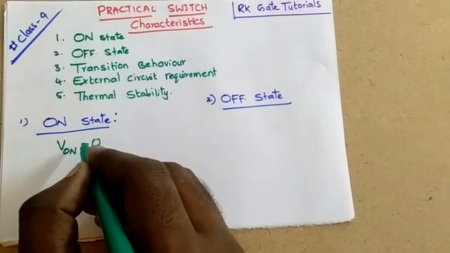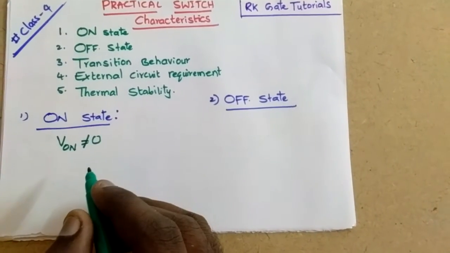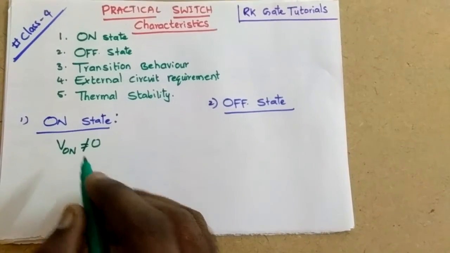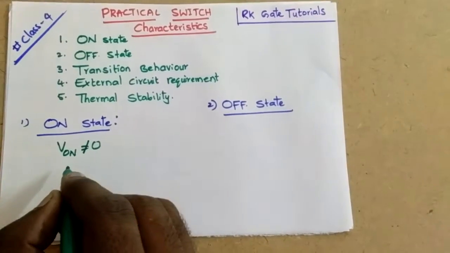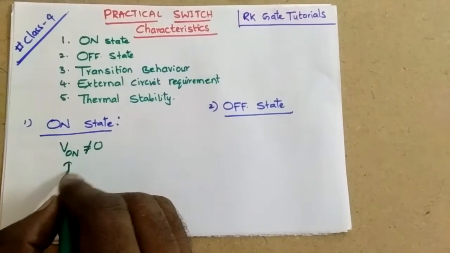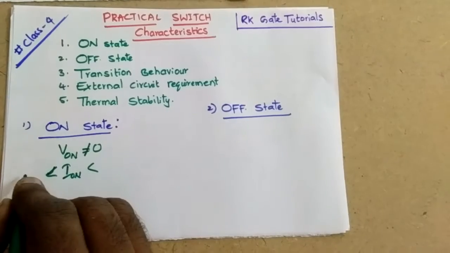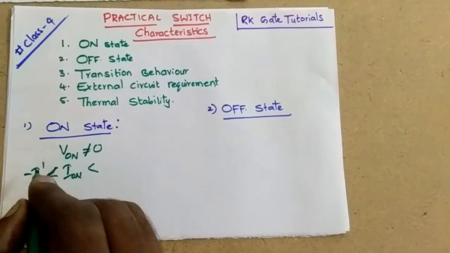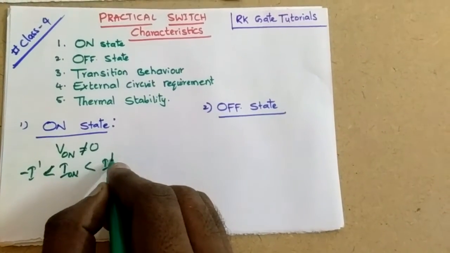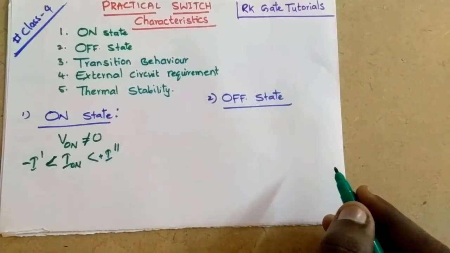But in the practical switch, unfortunately, it is not happening, and the current also does not range from minus infinity to infinity, but ranges from minus I dash to some plus I dash, let us say I double dash.